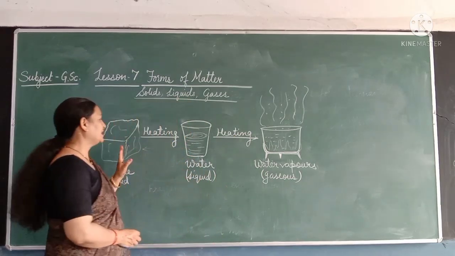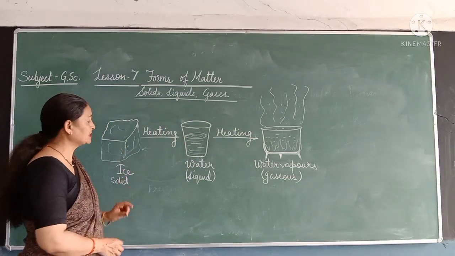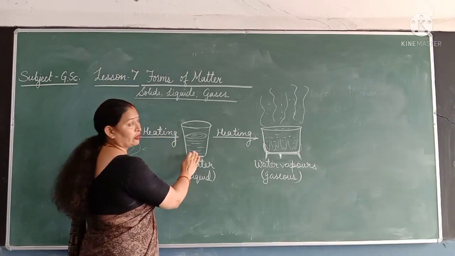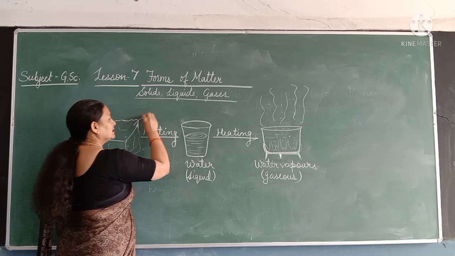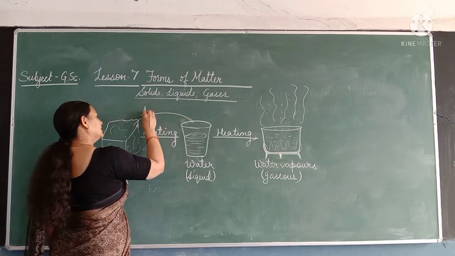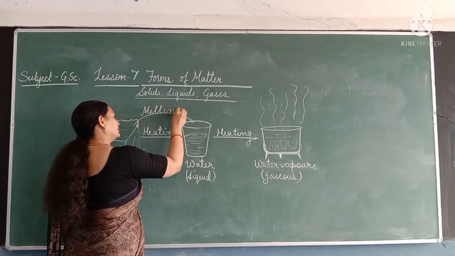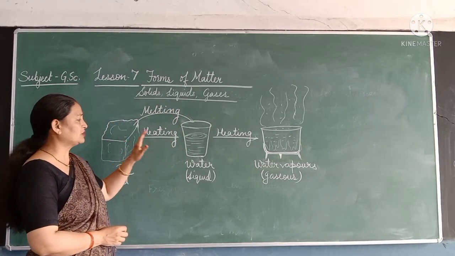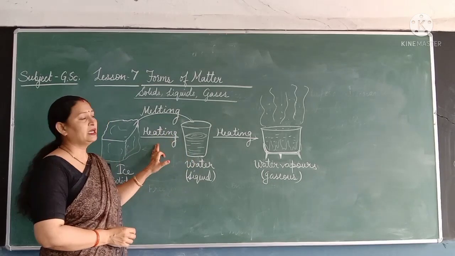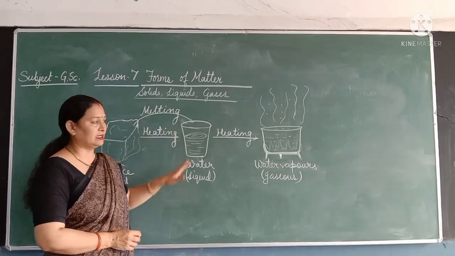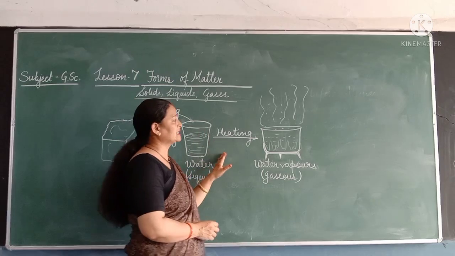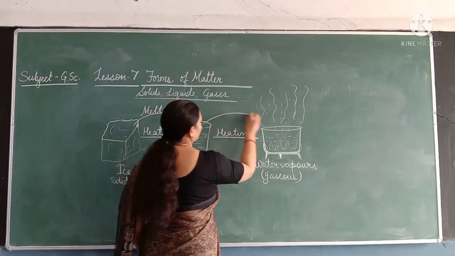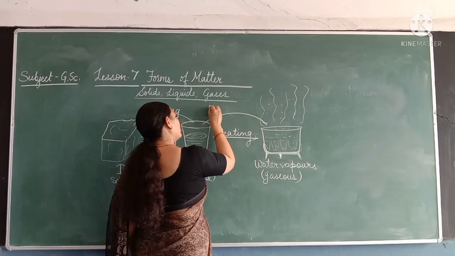So students, we can define this process like this. When a solid changes into its liquid form on heating, this process is called melting. When a liquid changes into its gaseous form on heating, this process is called evaporation.